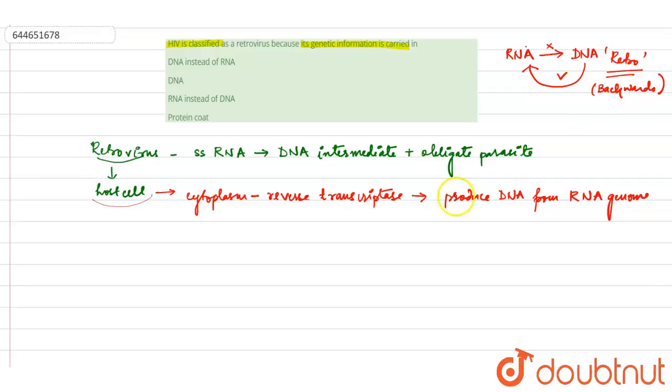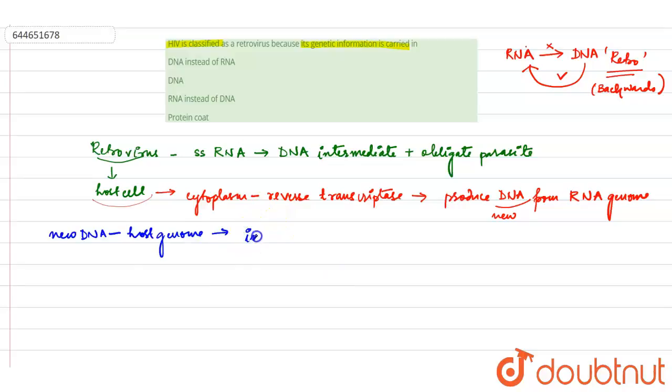This new DNA is formed from the RNA genome. What happens to this new DNA? It is incorporated into the host cell genome. How is it incorporated?